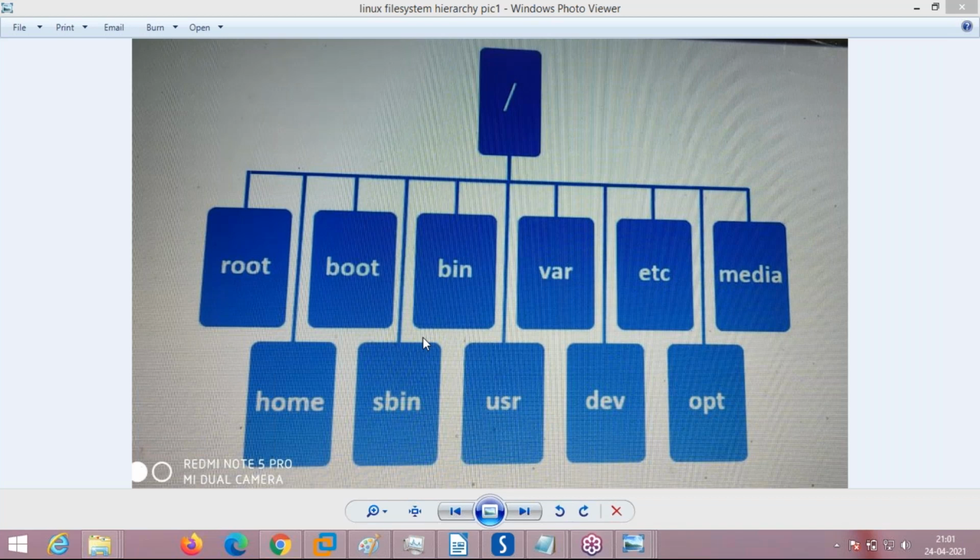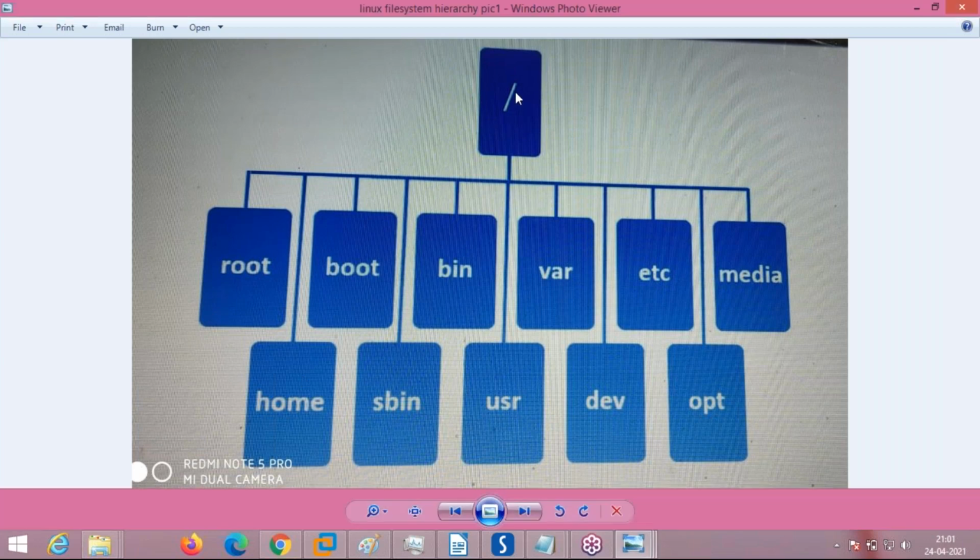Is this an inverted tree structure? Inverted means reverse. See here, in this diagram you can see this is the root. These are the stems and these are the branches. That way it is looking. How does a tree go, man? What is the start of the tree? Root will be there, stem will come, branches will come, leaves will come. This is the inverted tree.